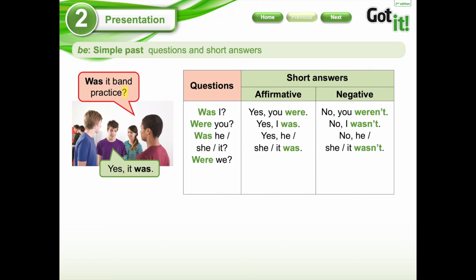So, were we? Yes, you were. No, you weren't. Were you? Yes, we were. And no, we weren't. This is very similar to this kind of sentence, okay? Were we? And then the other person is going to answer.